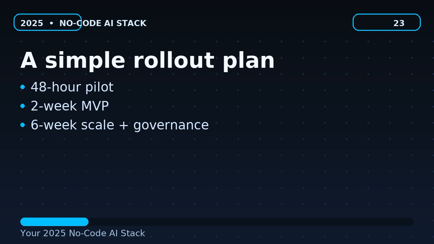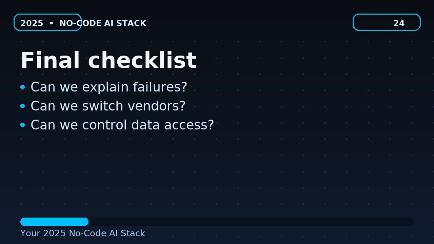A simple rollout plan. On-screen bullets: 48-hour pilot, 2-week MVP, 6-week scale, plus governance. Voiceover: Rollout in 3 steps. Do a 48-hour pilot to prove value, a 2-week MVP to harden the workflow, and a 6-week phase to add governance, monitoring, and training.